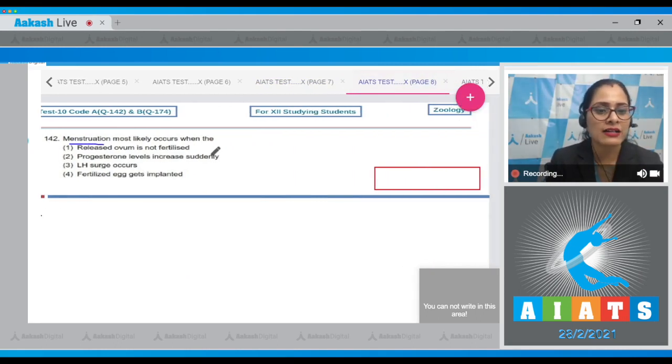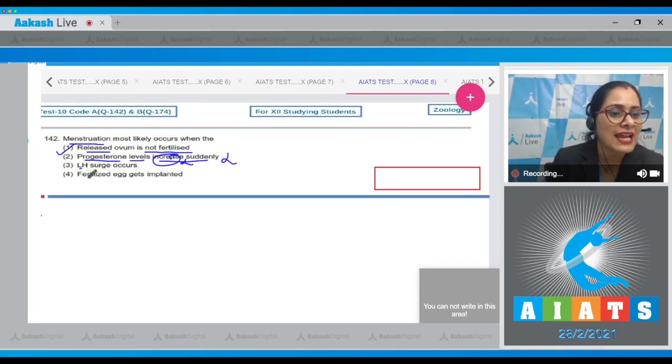Menstruation most likely occurs when the very first option, released ovum, is not fertilized. And this is a correct answer to our question, because menstruation most likely occurs when the released ovum is not fertilized. The second option is progesterone levels increase suddenly, and this is incorrect, because menstruation occurs when progesterone level drops at the end of luteal phase. So this is not increase but decrease.